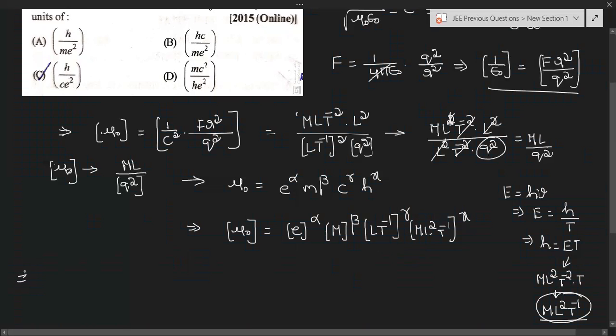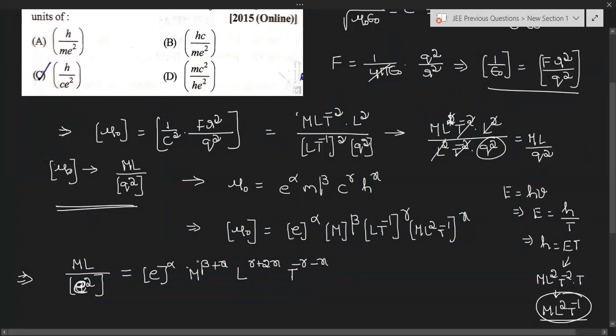Now, that implies here dimensional formula of mu naught is equal to M L by Q square is equal to e power alpha. Here e is nothing but charge of the electron. So here Q I can write e. Dimensional formula of Q square, so I can write this one as e square, into M power beta plus x, L power gamma plus 2x, and T power minus gamma minus x.